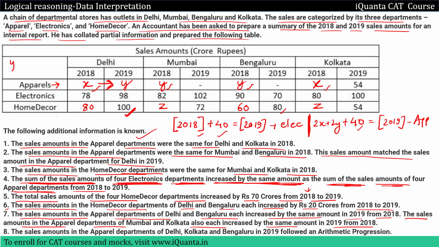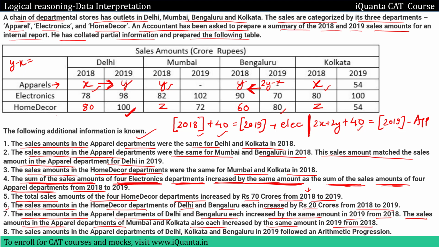That means y minus x. This should be equal to the increase in Bangalore as well. So for Bangalore apparel, if the increase is y minus x over here, in Bangalore also the increase should be y minus x. So of course this will be 2y minus x, because if we decrease y from 2y minus x, we'll get the same change as y minus x.